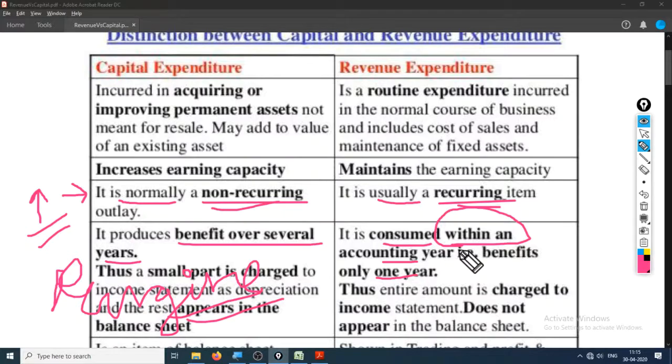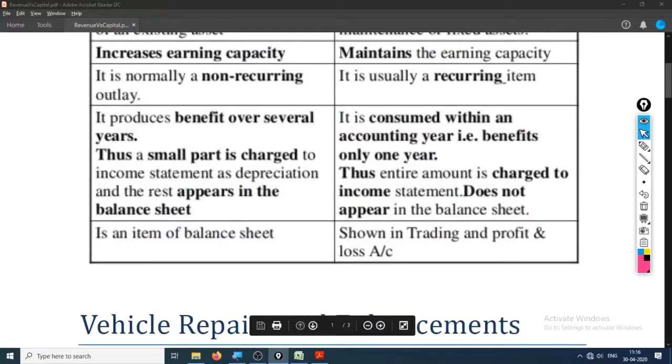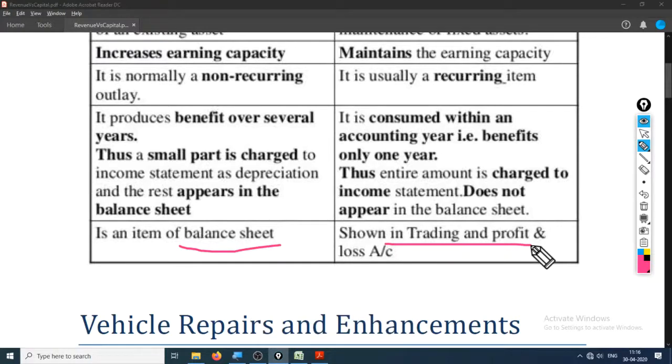That service will be utilized for only 1 year, and after that it will ask for service again. Okay, looks very legit. It is an item of balance sheet. It is shown in trading and profit and loss account. We'll study this when we'll try practical solving of this. Coming back to this example again,